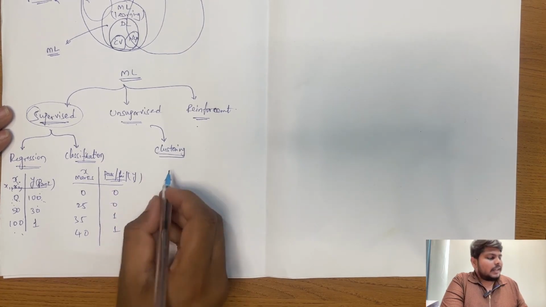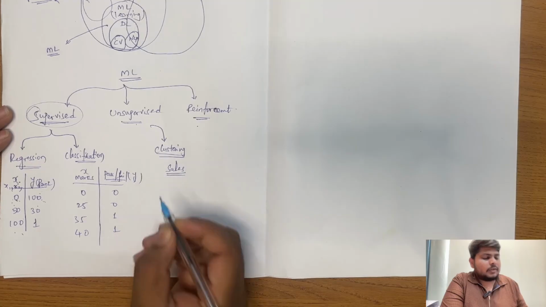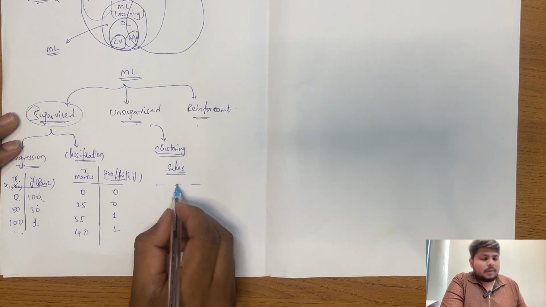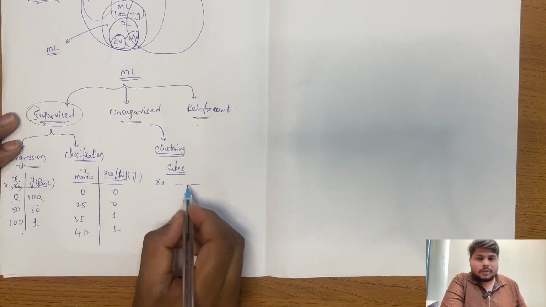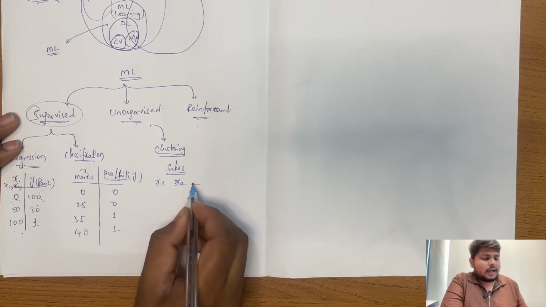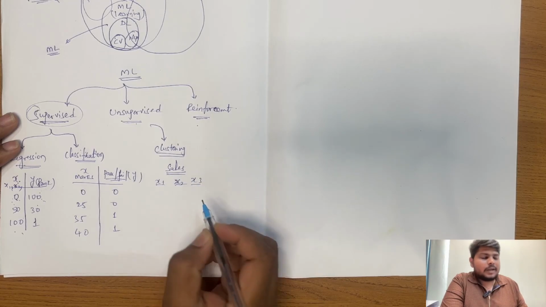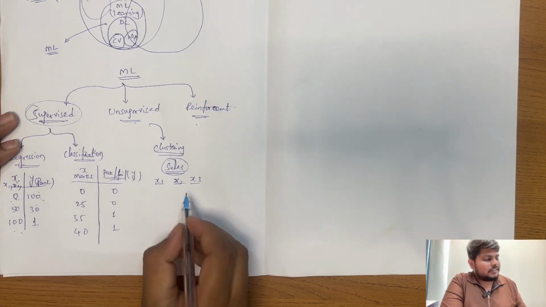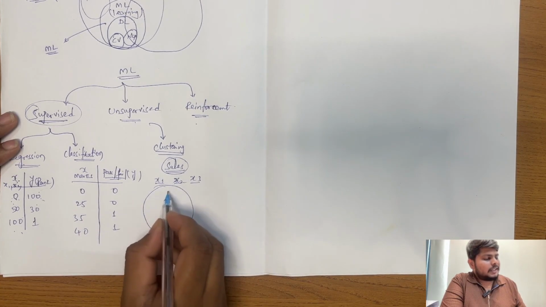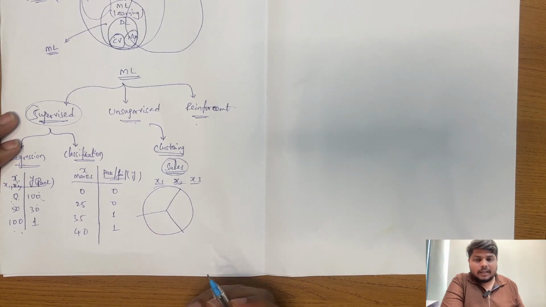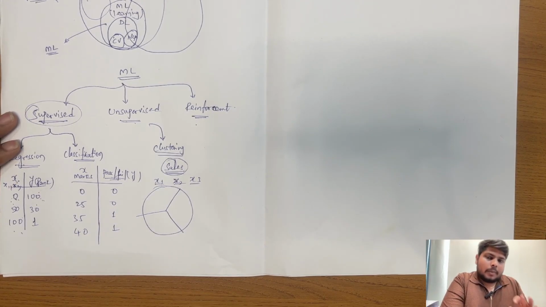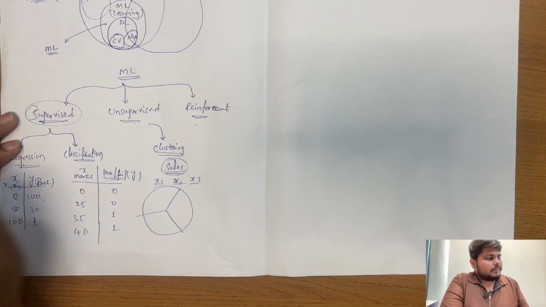For example, let's say we have sales records. There are salespeople, right? How many sales did each salesperson make? Number of sales, okay, and how many kilometers did they travel? This is sales, number of kilometers traveled, and so on. After that, if we provide things like number of leads generated, and if it can automatically classify the salespersons, if it can automatically tell us how many are best, moderate, or medium performers, then we call that unsupervised learning. Let's learn about this in more detail. It could be the related algorithms or detailed information about them. Let's learn about that, okay.